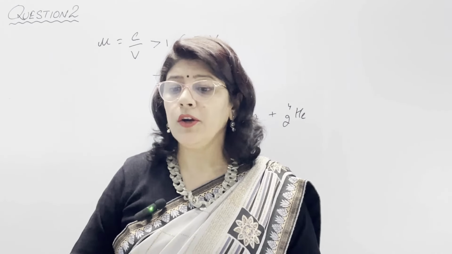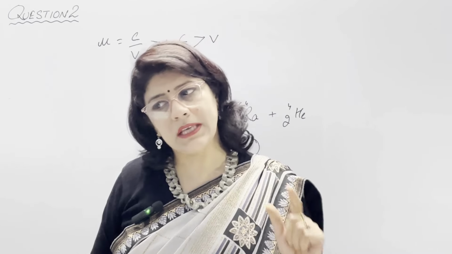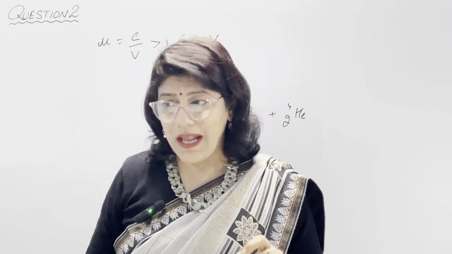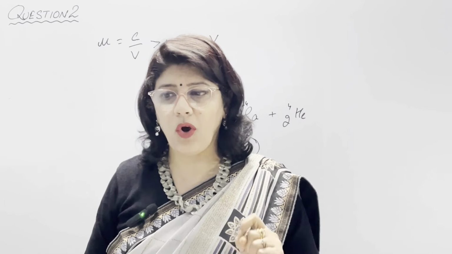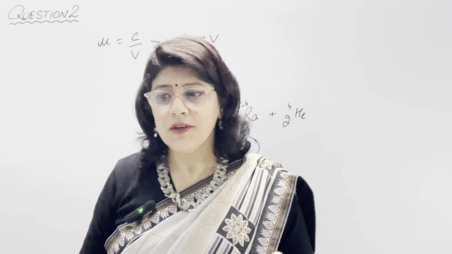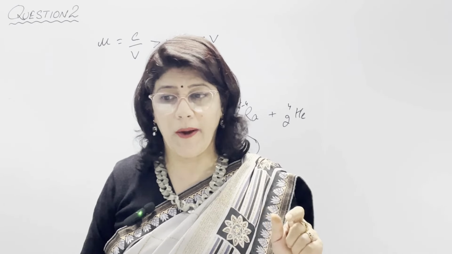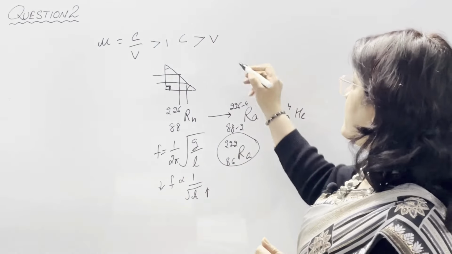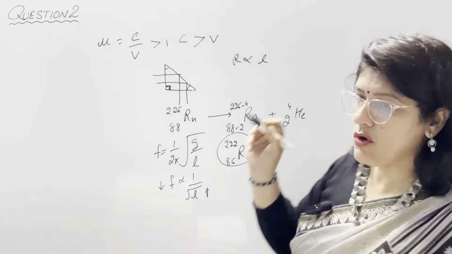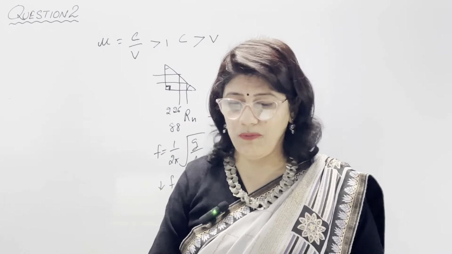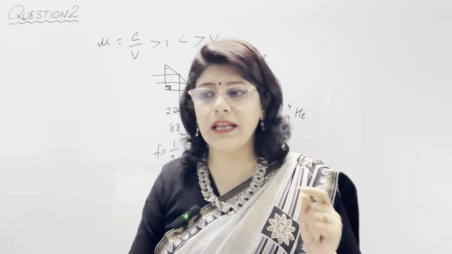In part number 3, two wires A and B are of the same area, at temperature 25 degrees Celsius. Length of A is twice the length of B. Which wire has greater resistance? Because they have the same area, resistance here does not depend on area. The wire whose length is greater has greater resistance, because resistance is directly proportional to length, and the length of wire A is twice that of B. So wire A has greater resistance.